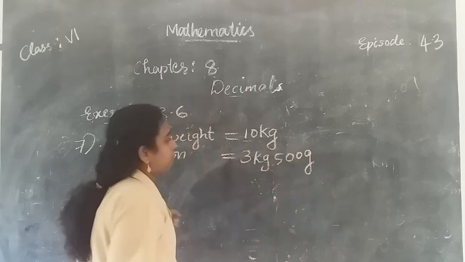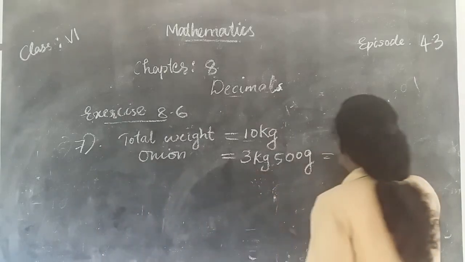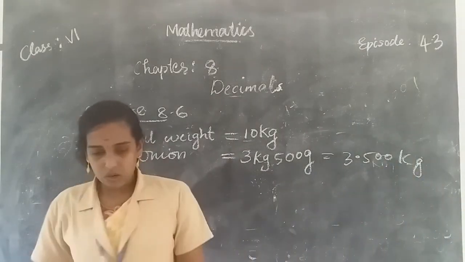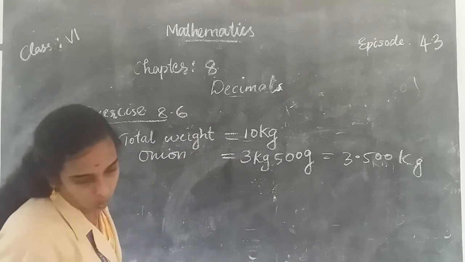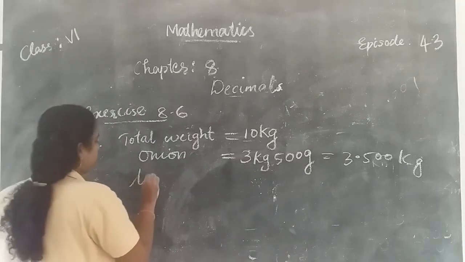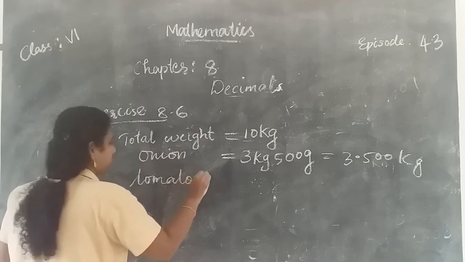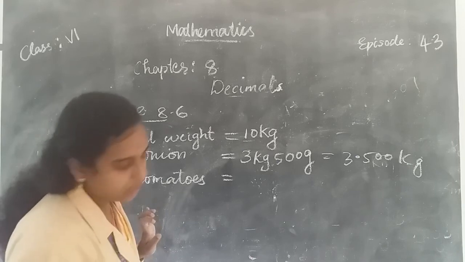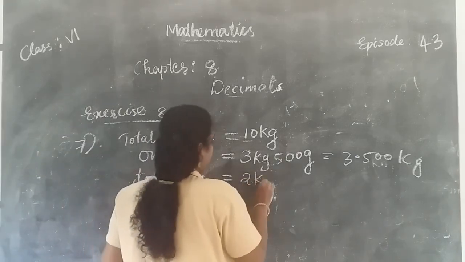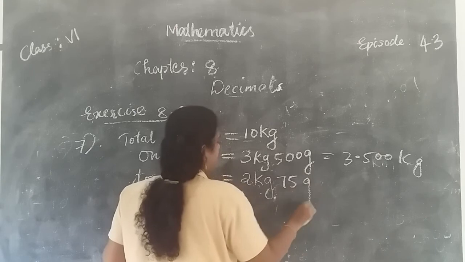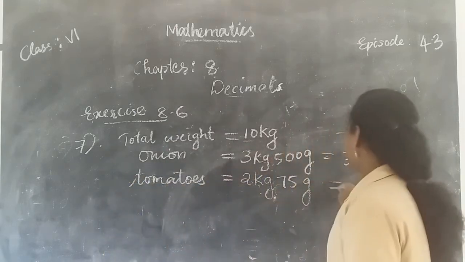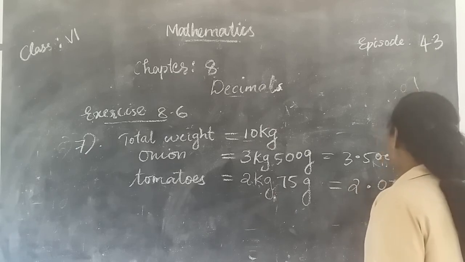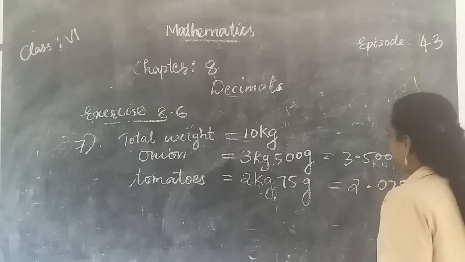Converting gram into kilogram, we get 3.500 kilogram. Then the weight of tomatoes is equal to 2 kilogram 75 gram. When you convert it into kilogram, we get 2.075 kilogram.